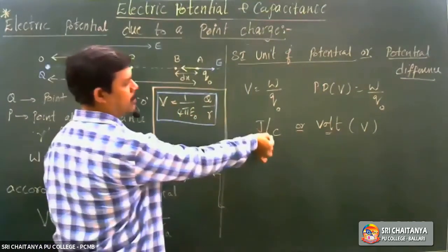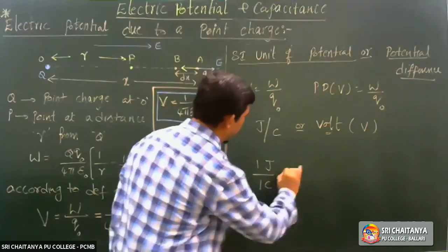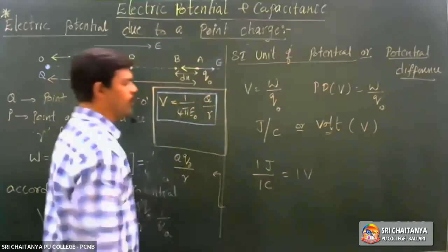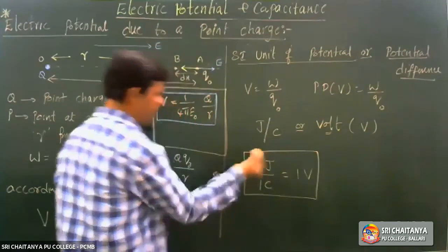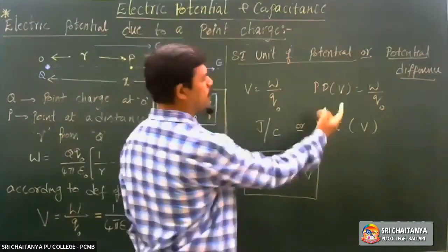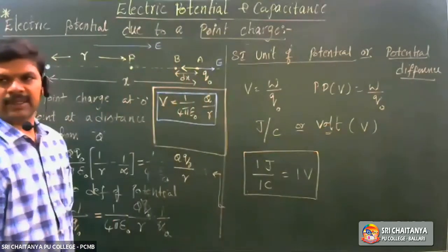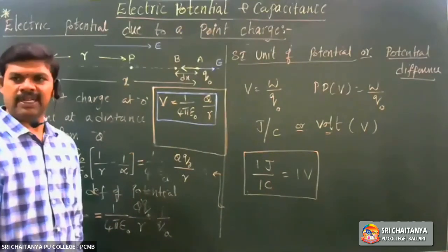Generally, this is joule per coulomb, but 1 joule per 1 coulomb is taken as 1 volt. One joule per coulomb is equal to 1 volt. Right? This is the unit for potential or potential difference.